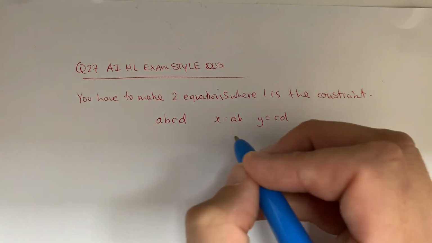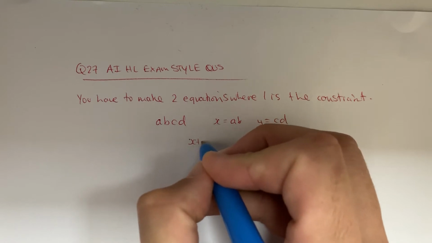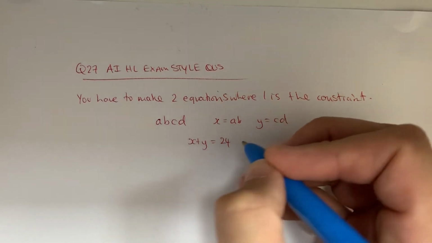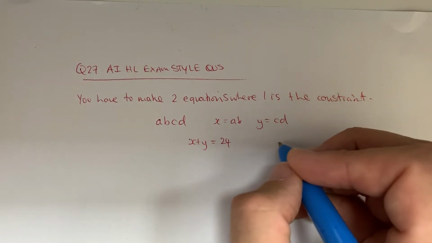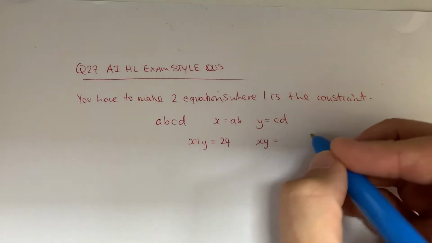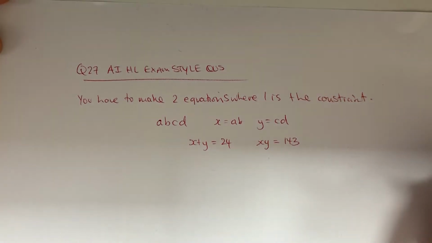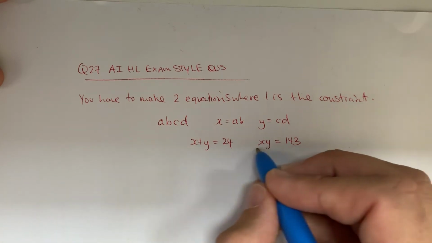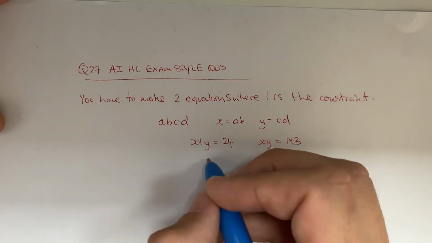So if x equals AB and you know that x plus y equals 24, and xy equals 143. So the fact that A equals 4 and B equals 5 is just an example, so we don't actually know what these are. So that was the confusing wording. So we're going to use these numbers.